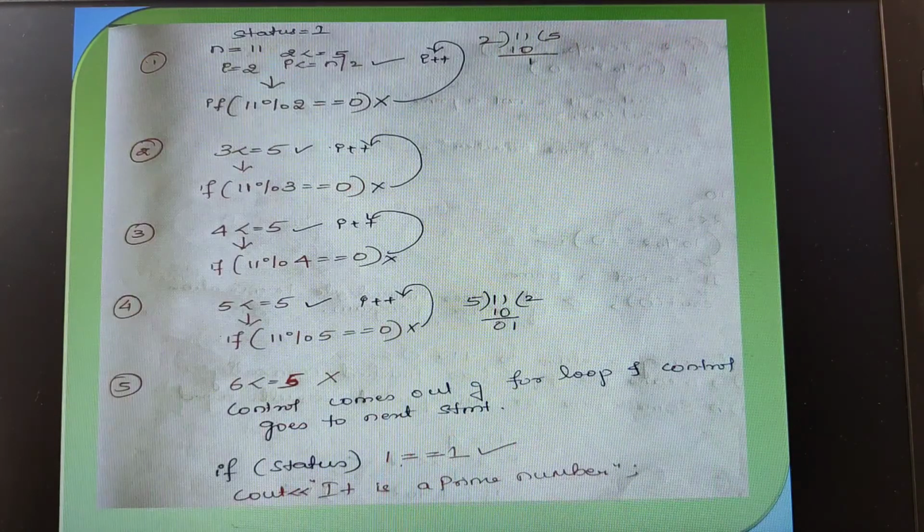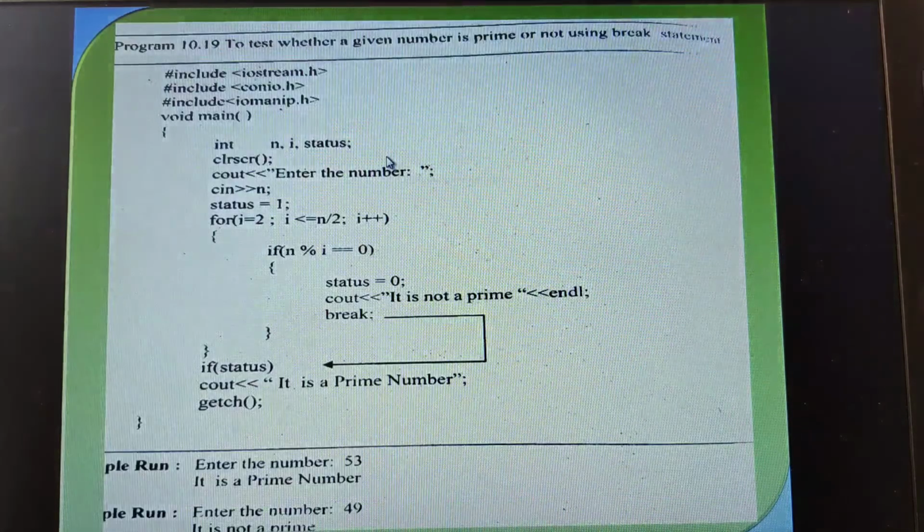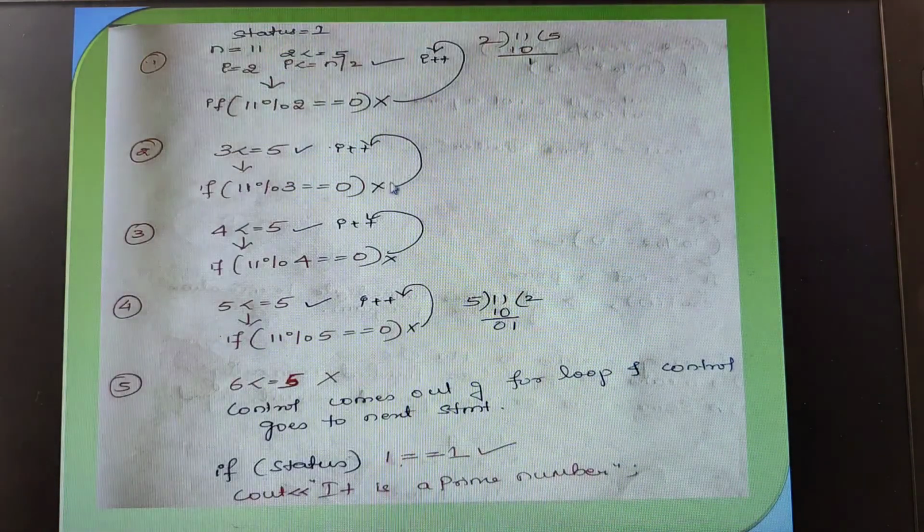Coming back to this one, another example I have taken where, outside the for loop, the status value is actually 1. Now I have taken the value of n to be 11, children. Definitely its integer divisors up to n by 2 will be what? Up to 11 by 2. You may ask why not 5.5. No. What is the data type of i, children, here as per the program? i is of data type integer. So therefore it will be truncation. It will take 5, not 5.5. Therefore the range would become 2 to 5.